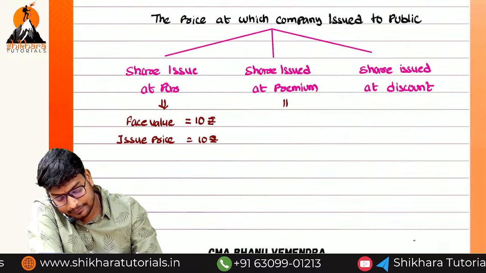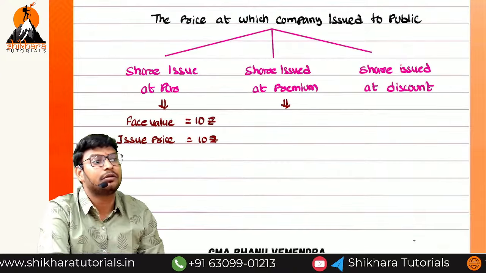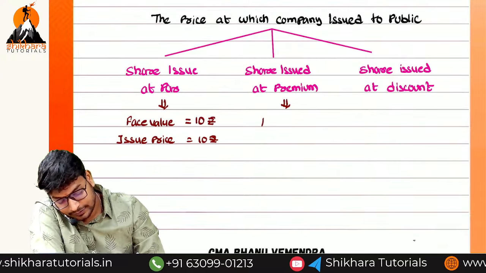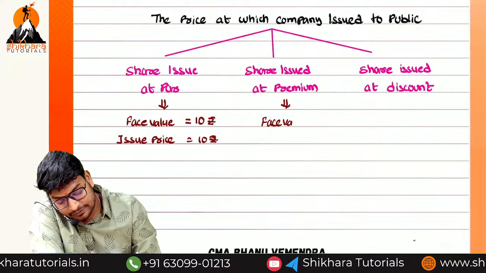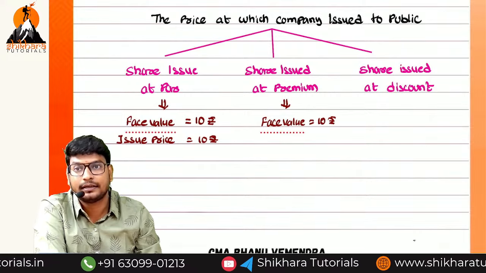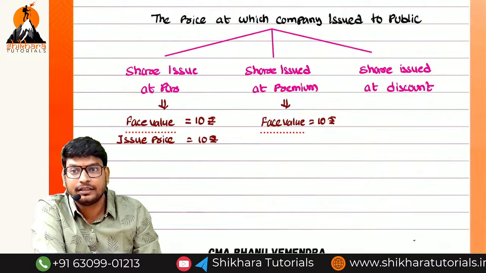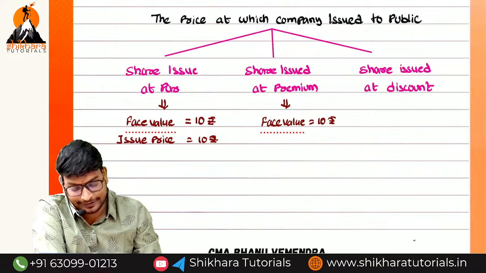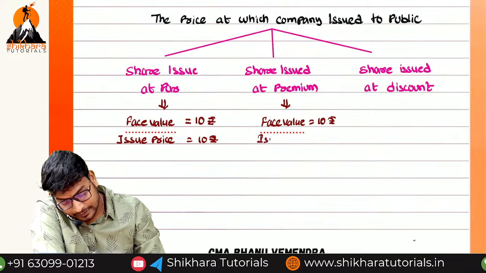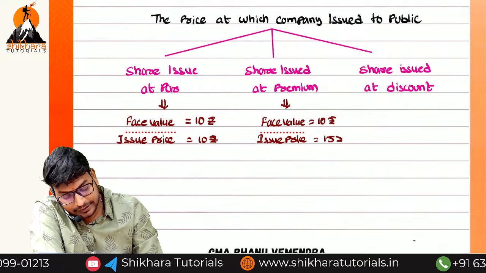And next, what is the meaning of premium? We are going to issue the share at more than face value. For example, our face value is equal to 10 rupees and issue price is equal to 15 rupees.